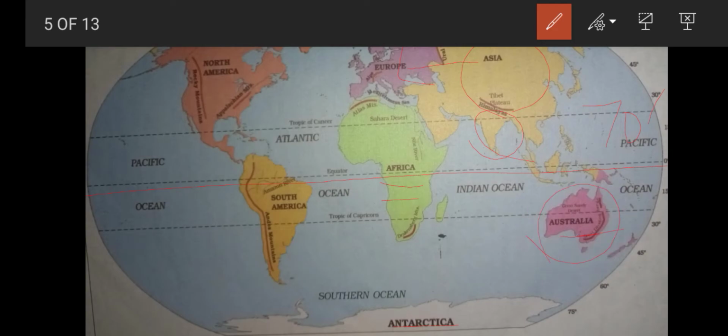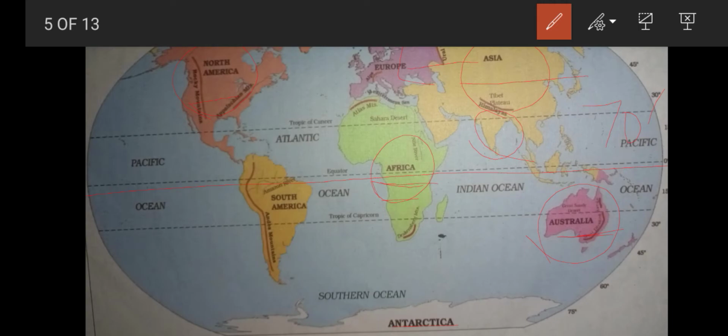The second largest continent is Africa. And the third largest continent is North America. The first largest continent is Asia, the second largest continent is Africa, and the third largest continent is North America. The smallest continent in the world is Australia.